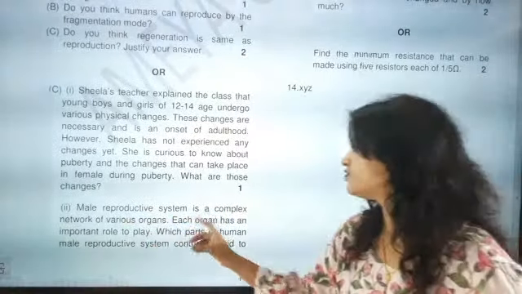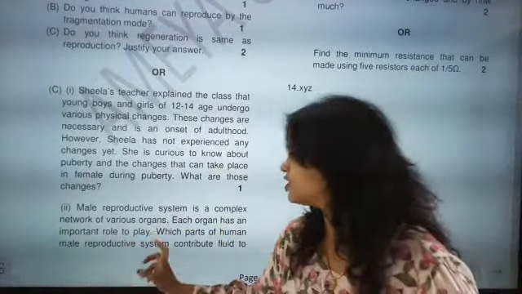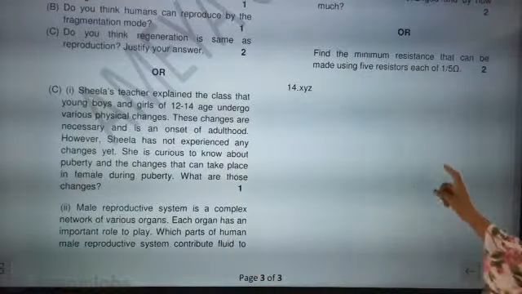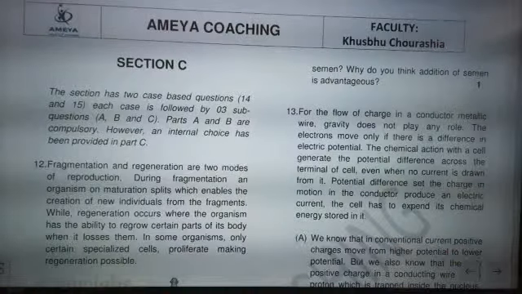The male reproductive system is a complex network of various organs. Each organ has an important role to play. Which part of the male reproductive system contributes fluid to semen? Why do you think addition of semen is advantageous?